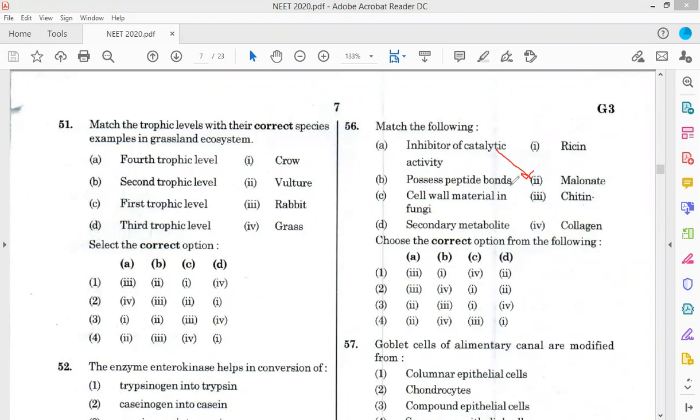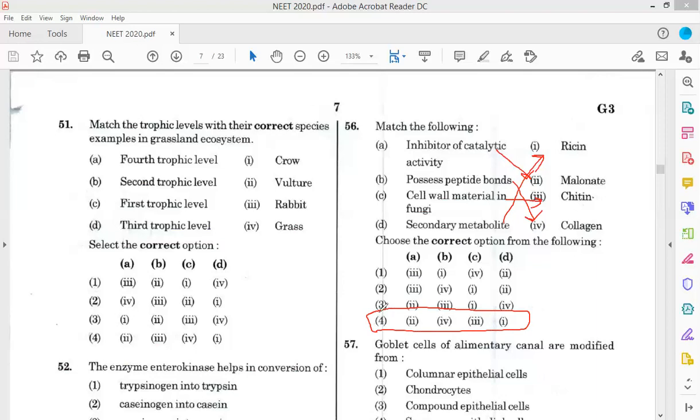Possesses peptide bonds and triple helical structure: collagen, a protein. Cell wall material of fungi is chitin. Secondary metabolite is ricin. So A2, B4, C3 and D1. The answer is option 4.